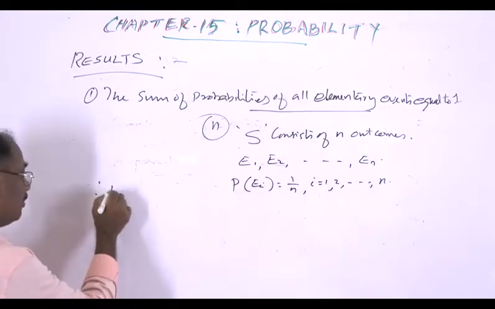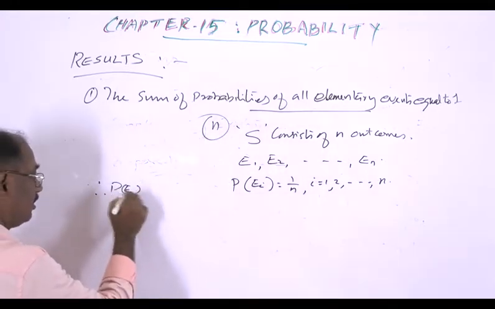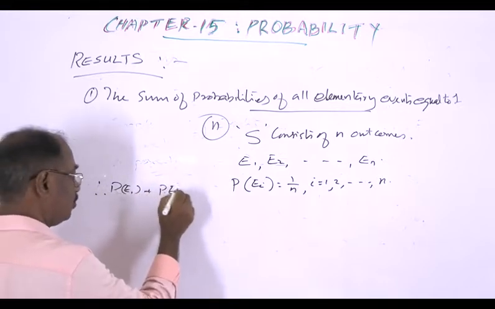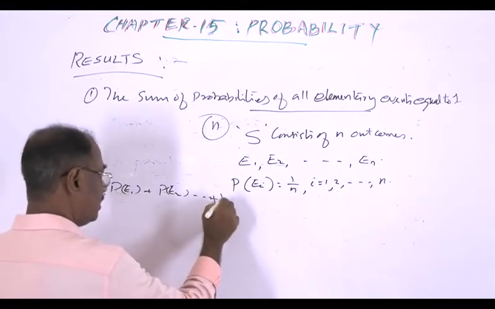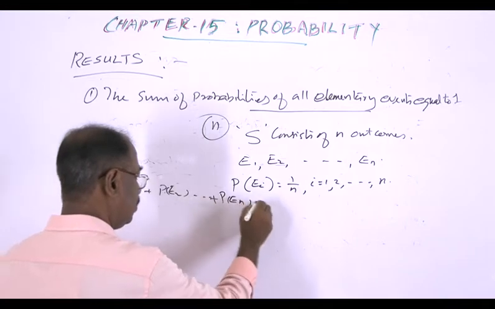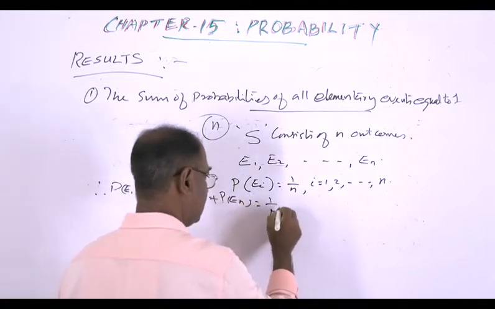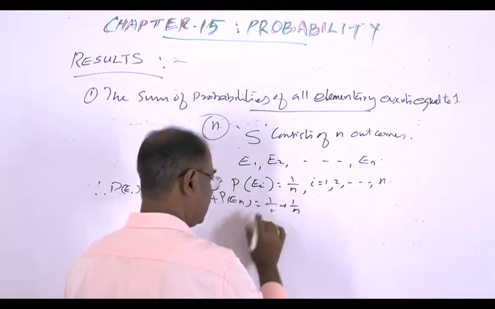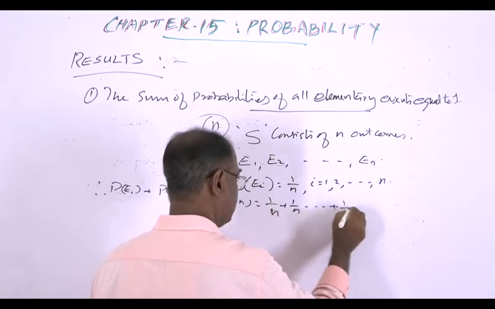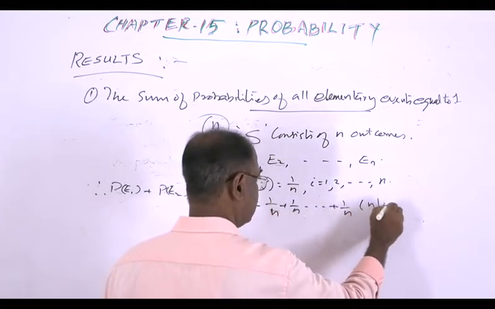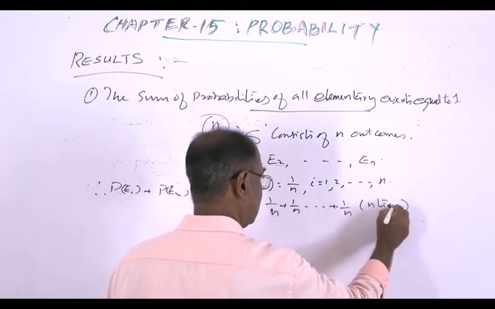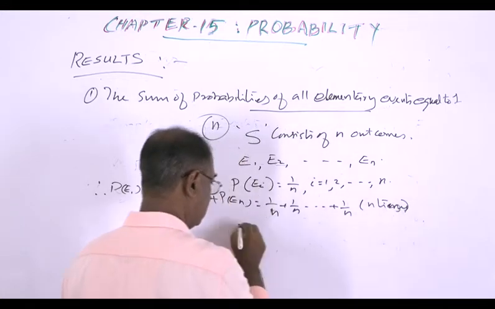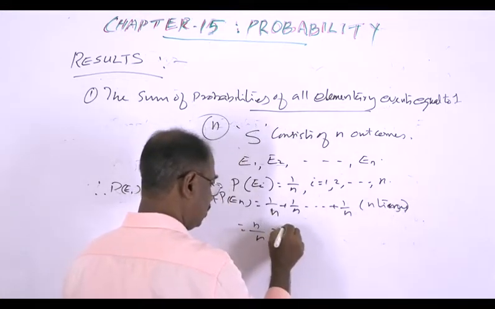Therefore, probability of E1 plus probability of E2 plus etc. plus probability of En is equal to 1 by n plus 1 by n plus etc. plus 1 by n n times, which is equal to n by n, which is equal to 1.